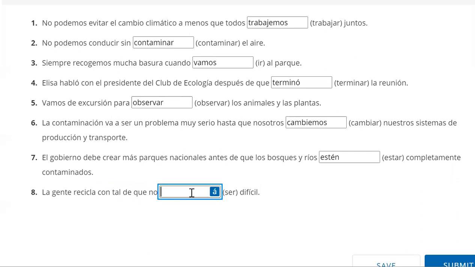And it is going to be, in this case, as long as, we're just saying that as long as the process isn't difficult, the act of recycling isn't difficult. So we don't have a subject specified here, but we're basically saying that it is difficult as long as it is not hard. So sea is what we use here. Let's see how we do.